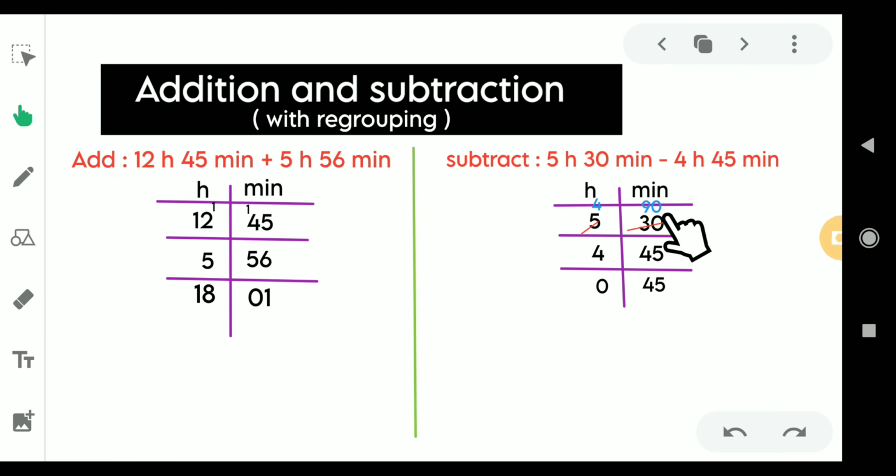So that 30 minus 45. Look at here. First number is smaller than second number. So we can't subtract this bigger number from smaller number. So that is why this 30 needs borrow. So we take borrow from 5.